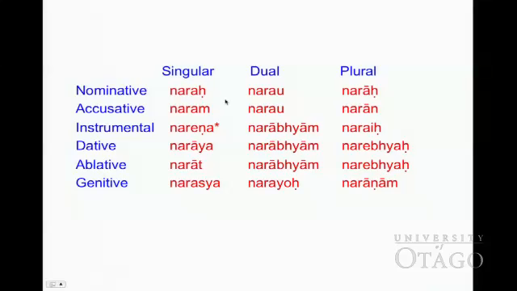And see from this chart, you can memorize: naraḥ, narau, narāḥ, naram, narau, narān, nareṇa, narābhyām, naraiḥ, narāya, narābhyām, narebhyaḥ, narāt, narābhyām, narebhyaḥ, narasya, narayoḥ, narāṇām. This is all 6 cases that you have to memorize.